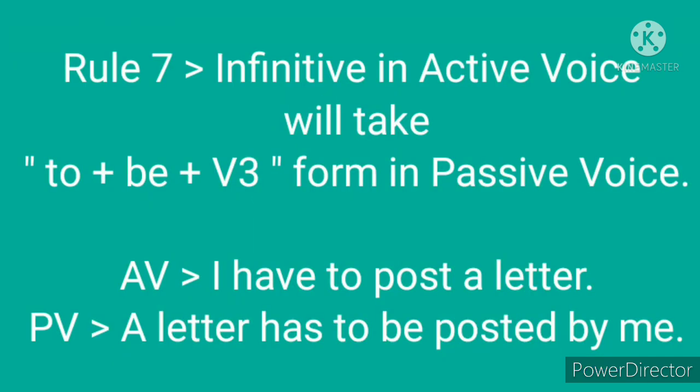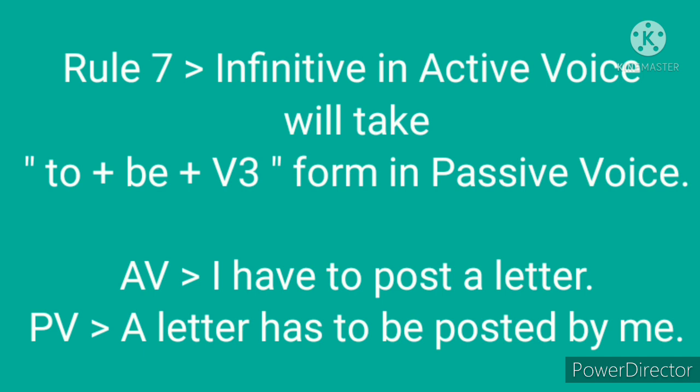Rule 7 is infinitive in active voice will take to plus be plus V3 form in passive voice. Okay, look at the sentence in active voice. I have to post a letter. I is subject, have to post is verb, a letter is object.